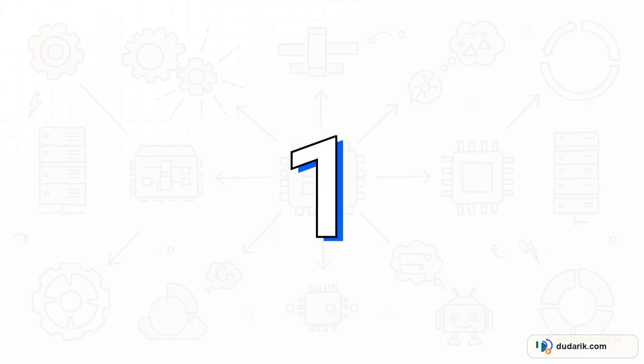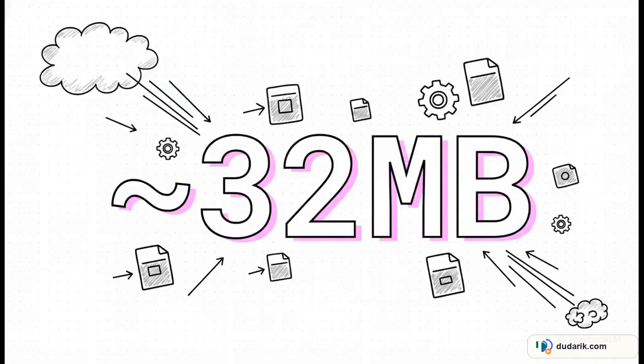One, the entire powerful system compiles down to a single binary file. That means no messing with complex dependencies, no virtual environments, none of that headache. You just download it and run it. It is literally that simple. And get this, that single file is tiny, just around 32 megabytes. Think about that for a second. In a world where AI tools can be massively bloated, this focus on efficiency is a huge deal. It's so lean it can run almost anywhere without bogging things down.